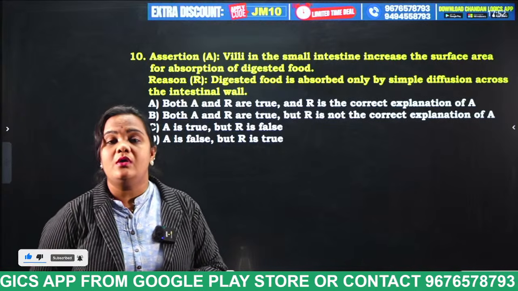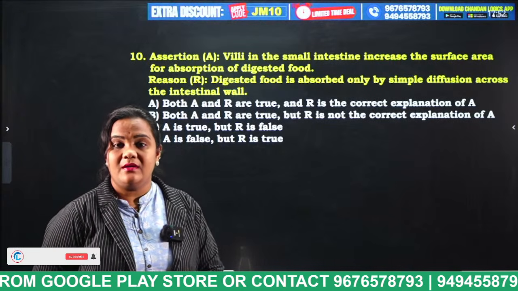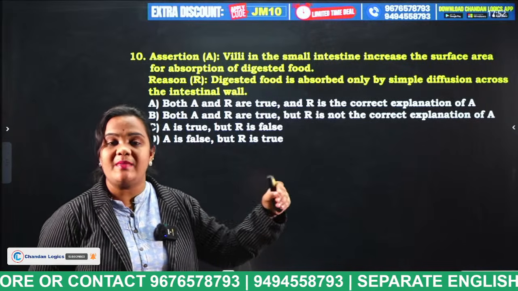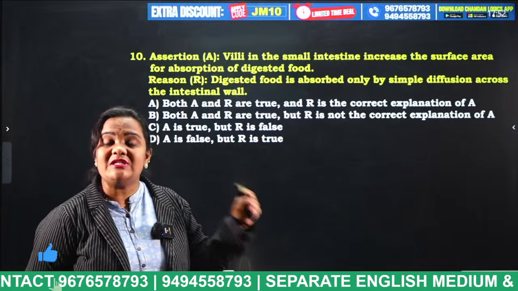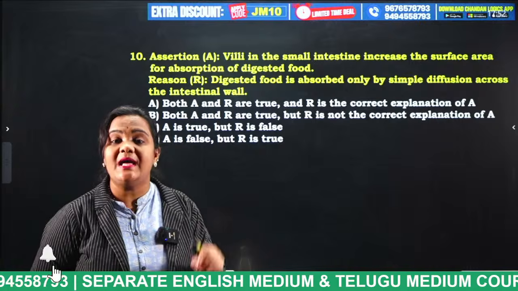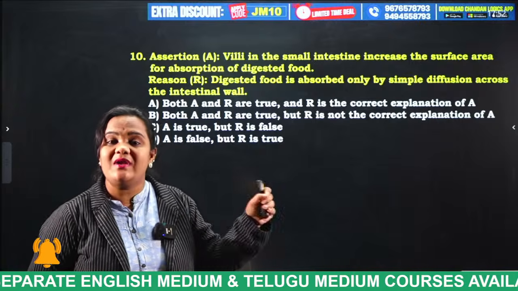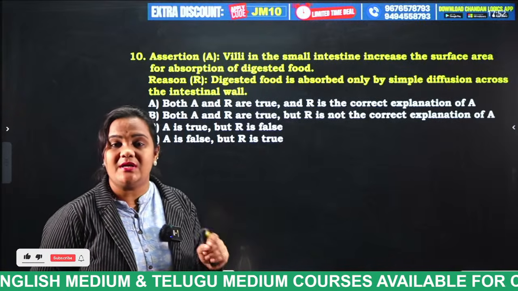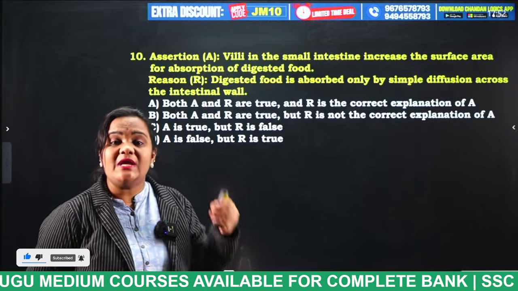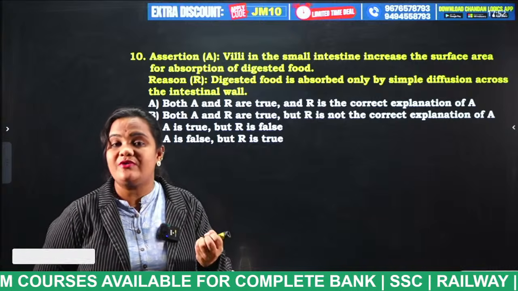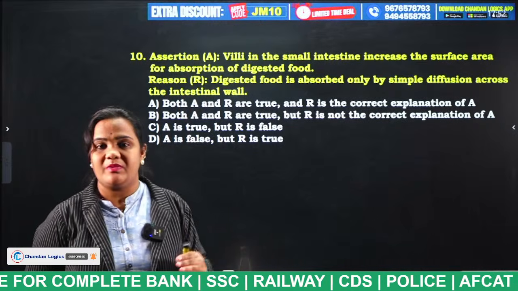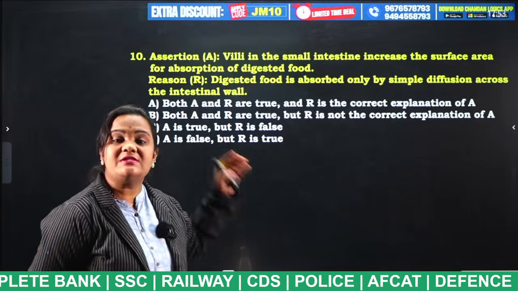We all know the small intestine has 3 parts: duodenum, jejunum and ileum. In which part of the small intestine is this villi present, students? This villi is located in the jejunum part. The villi is a finger-like projection. What function will it perform, students? It will absorb all the nutrients from the food we take, and these nutrients are sent to the bloodstream. That is the major function of this villi.